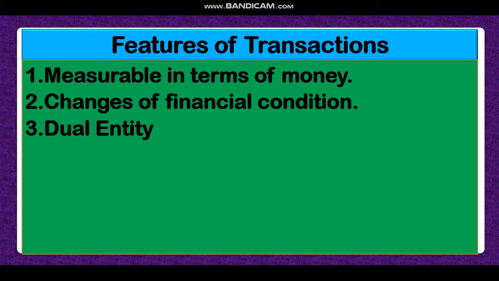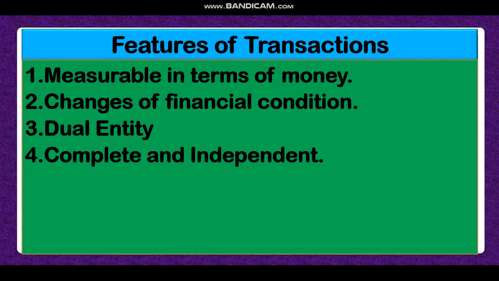Dual entity. Dear student, one of the basic characteristics of transaction is dual entity. That means in every transaction there should be two parties. One party will receive the benefit and the other party will give the benefit, then it will be a transaction. Next feature is complete and independent. That means each and every transaction is complete and independent. It is not dependent on other transactions.